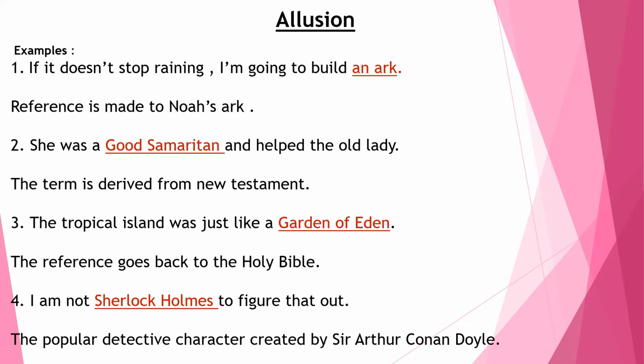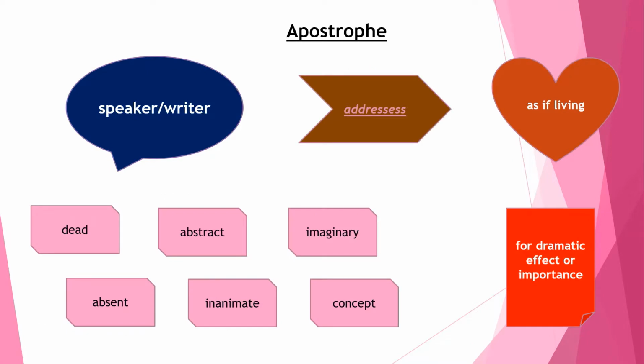So here he has used the reference of Sherlock Holmes. Okay. So now we'll do the next figure of speech, that is apostrophe. In apostrophe, the speaker or writer directly addresses someone imaginary. The person is absent or even dead, or something that is abstract or inanimate, or even a concept, as if the person or the thing were present right there in front of him.